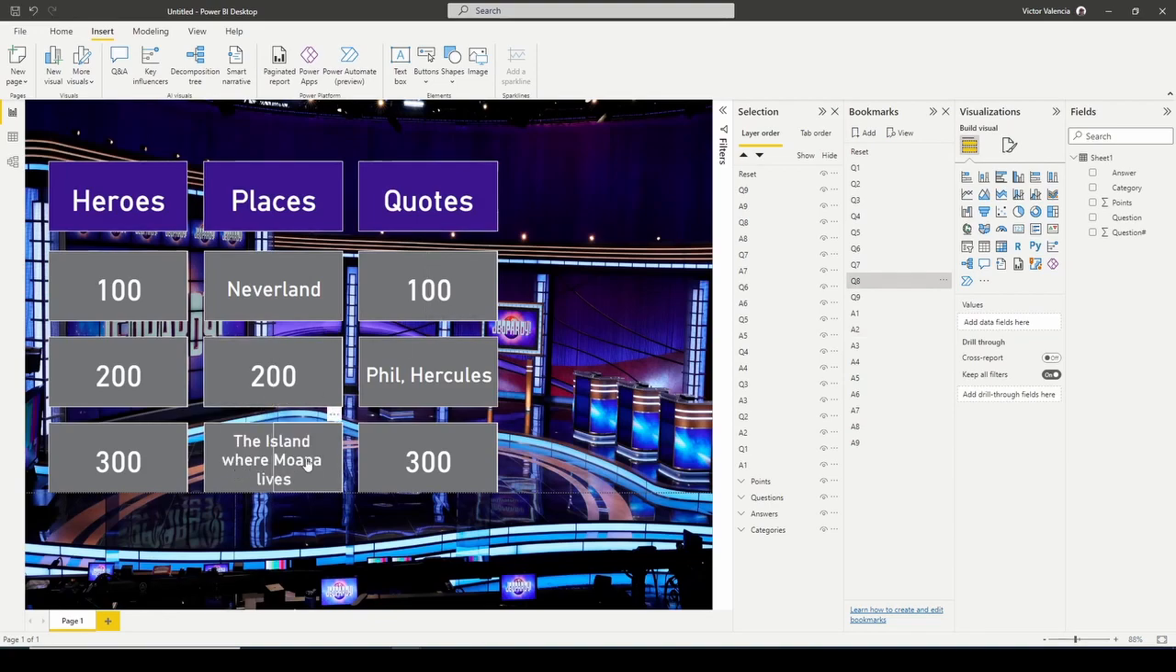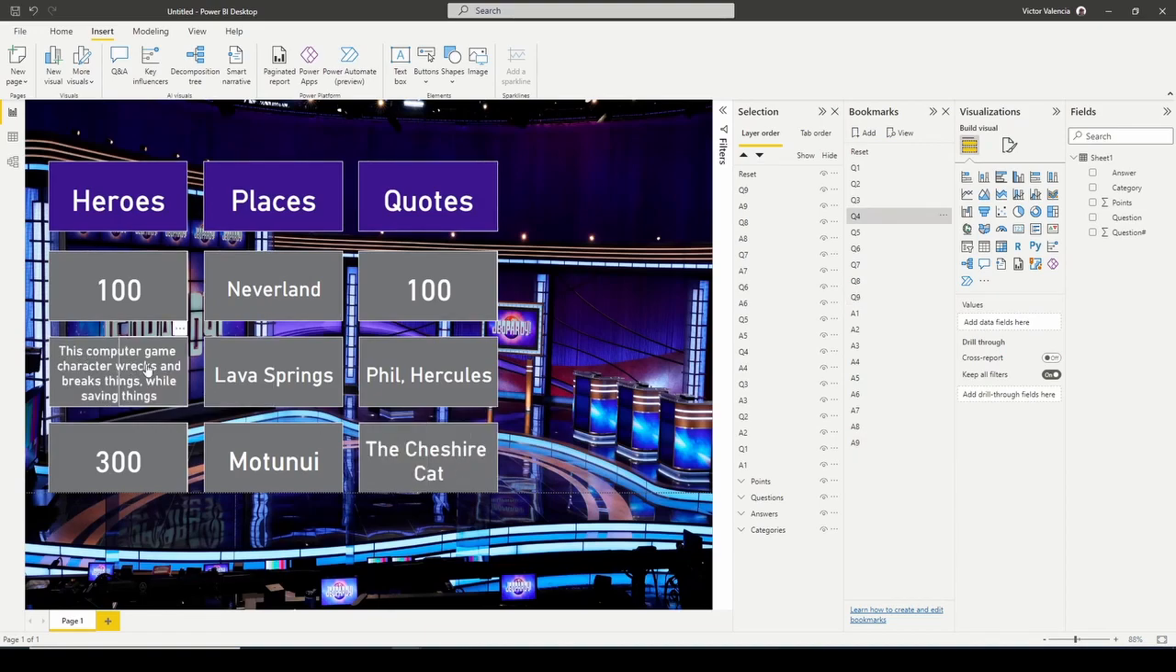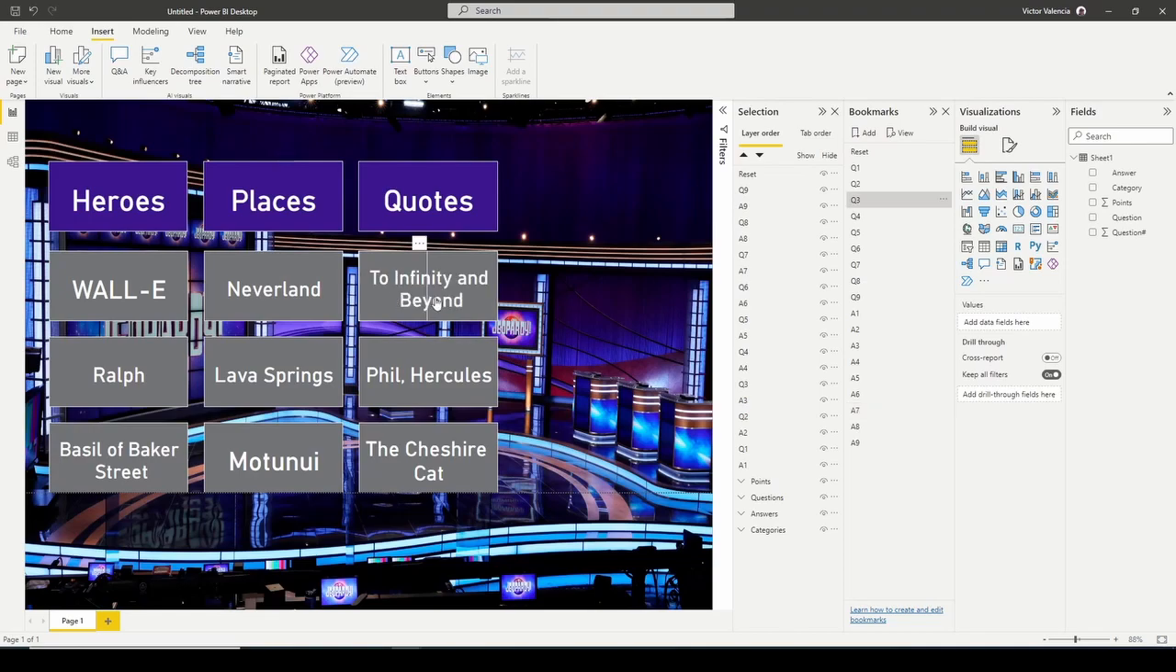So I would go ahead and test it out. Make sure that each of these return what you want. If you accidentally click on the right one, make sure that you're actually not seeing the answer. And you can always click on the left one. Then it doesn't really matter which way you go. The Cheshire Cat, Ralph, a garbage cleaning robot, Wally, Basil of Baker Street, To Infinity and Beyond, Buzz Lightyear. Okay, so all of these things are working.